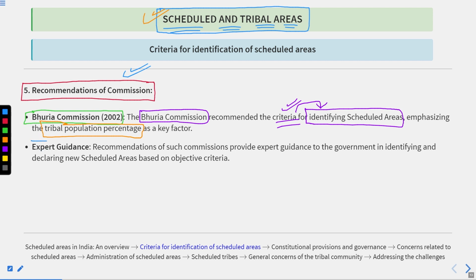Thereafter, we have discussed the expert guidance. Like the recommendations of such commissions provide the expert guidance to the government in identifying and declaring any new schedule area. That is not only declaring an area, but also the objective criteria. Like what is the objective behind it?